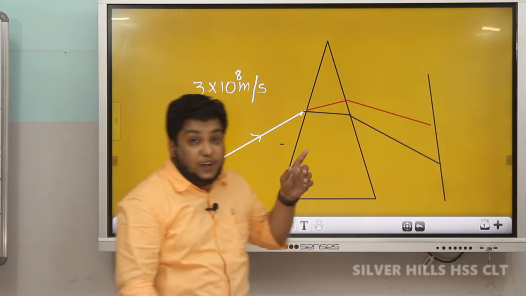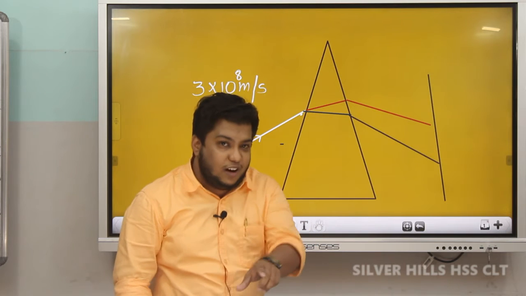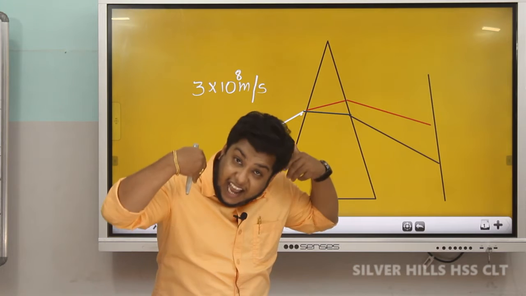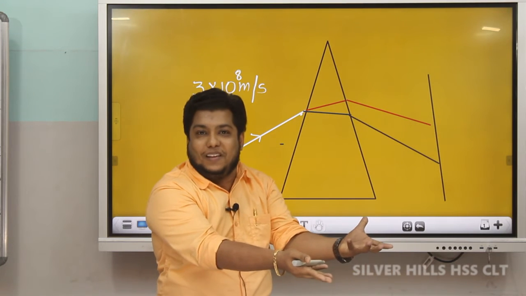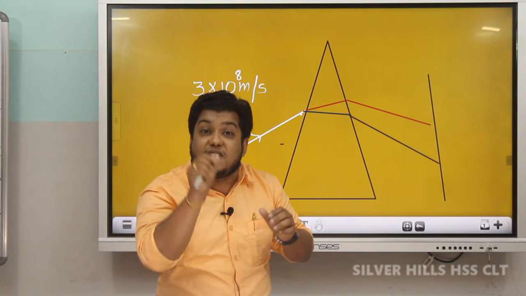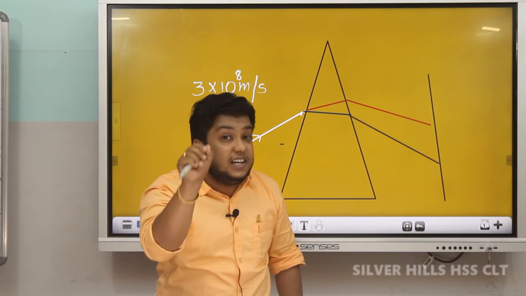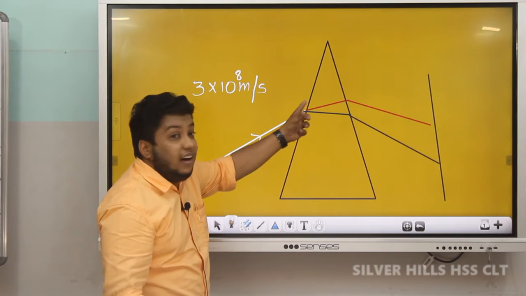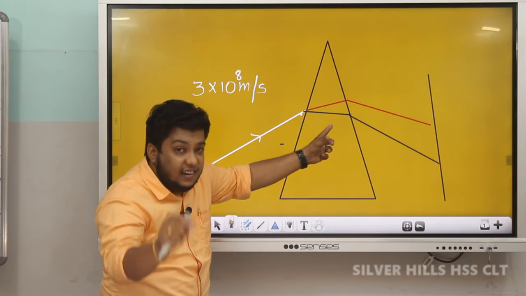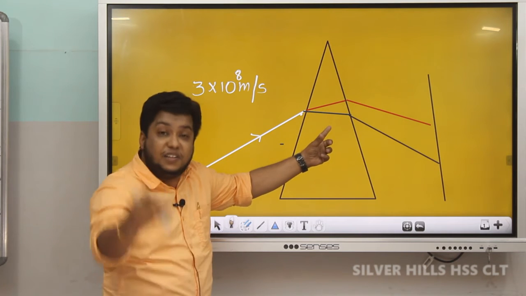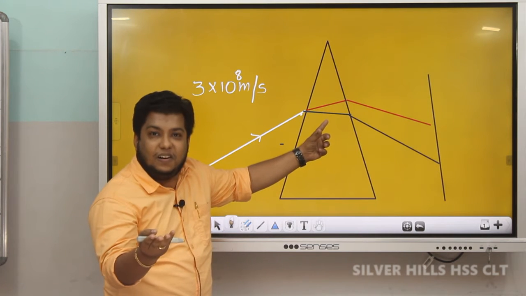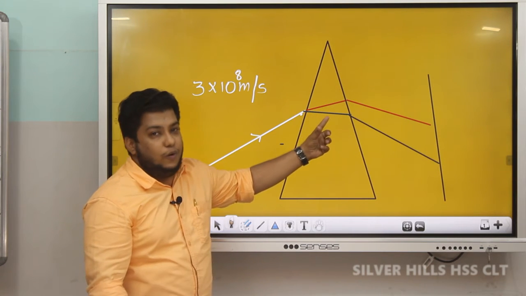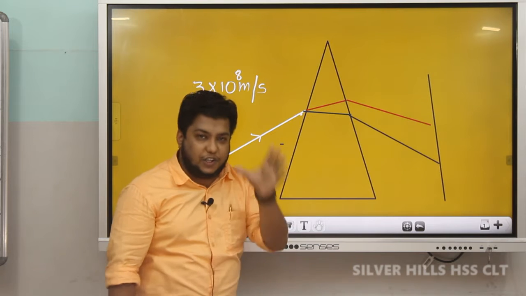But when they enter any other transparent medium, such as a glass prism, the 7 colors show 7 different velocities. This is the reason behind the phenomenon of dispersion. Okay, so now we can conclude the session on dispersion.